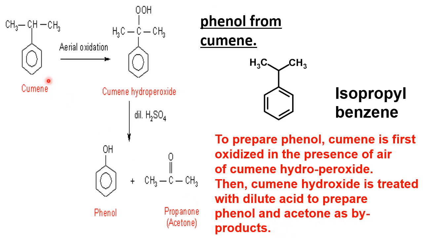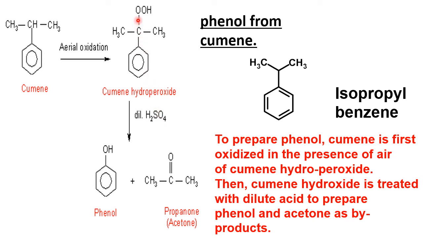Please see the reaction. Cumene oxidation. Okay, this CH area is oxidized. So this becomes what? That becomes C-O-O-H. Earlier CH was there. Now it is C-O-O-H. Highly unstable. With acid, why is it called peroxide?